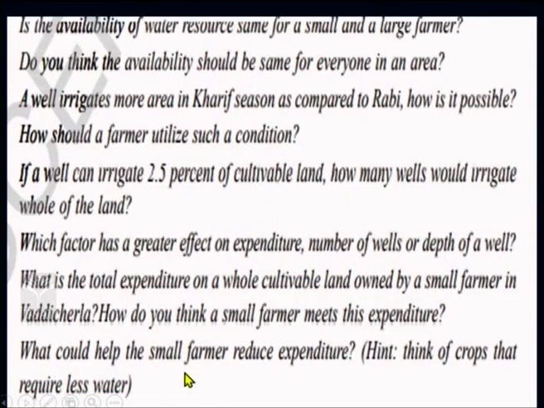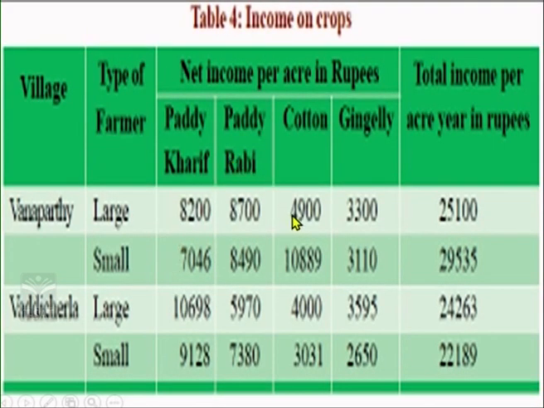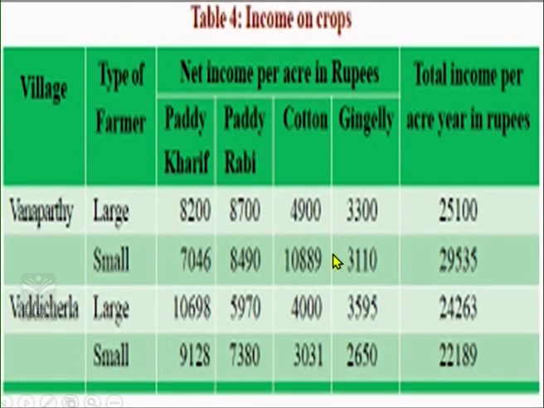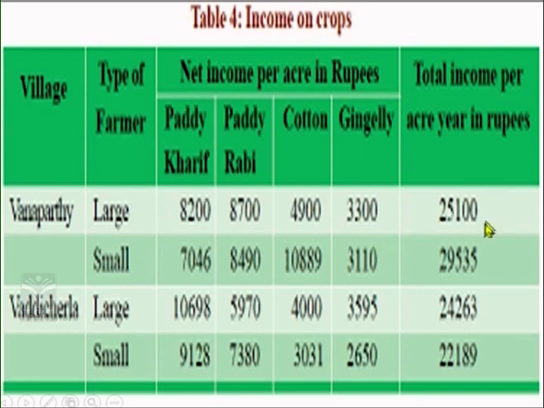Again here, students, there is a list of questions which you can try to understand and answer on your own. Now let us try to understand the income that these people got from growing and selling these crops. We saw in the previous slide that they spent around 25,000 to 70,000 to install bore wells and extract groundwater. But what about the income they earned? In Vanaparthi, large farmers could get only 25,100 rupees, whereas small farmers got 29,000, and in TSAT it is around 24,000, with small farmers around 22,000.